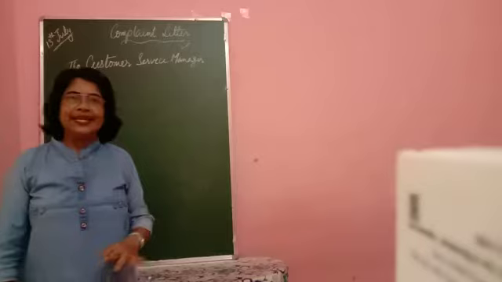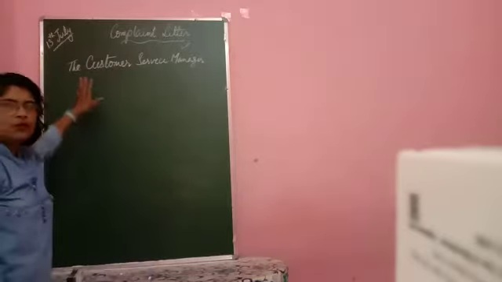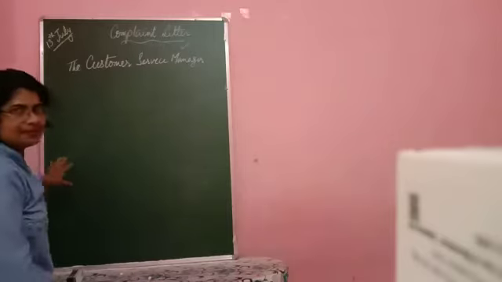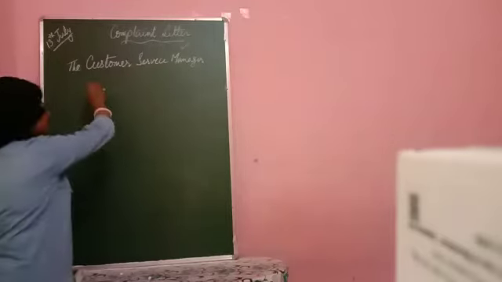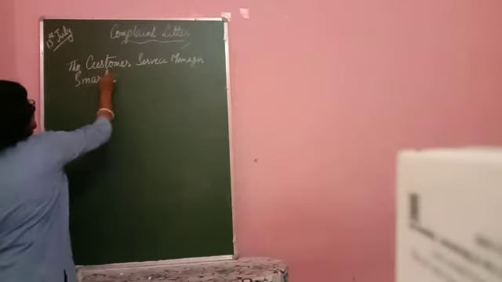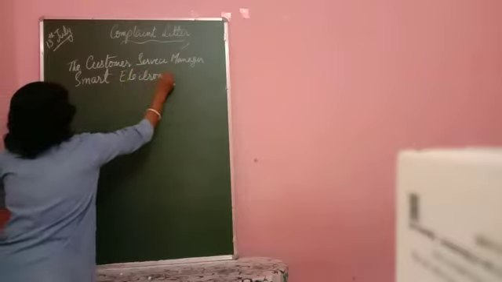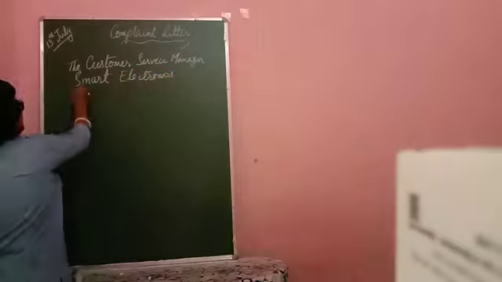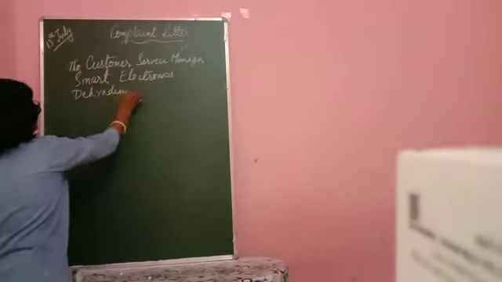So you are complaining about that TV, and this is the way we are going to write the complaint letter about a defective TV. Customer service manager, Smart Electronics. And supposing it is Dehradun, I am writing Dehradun.